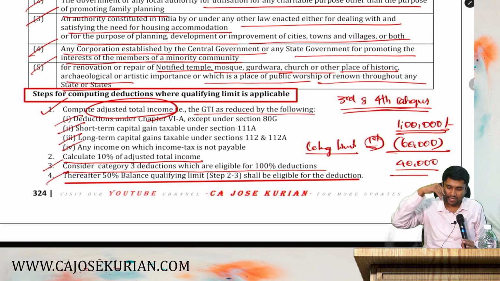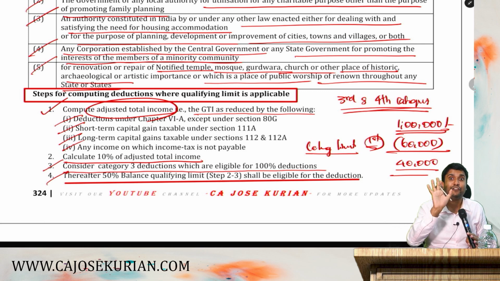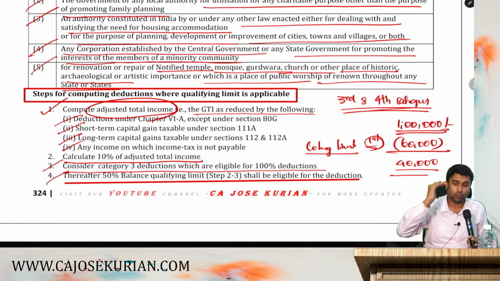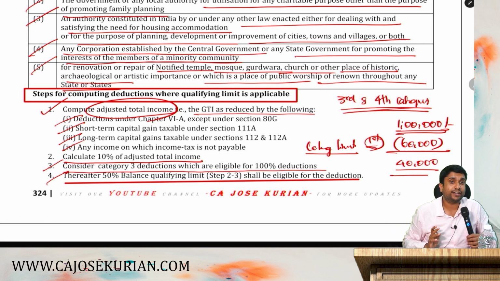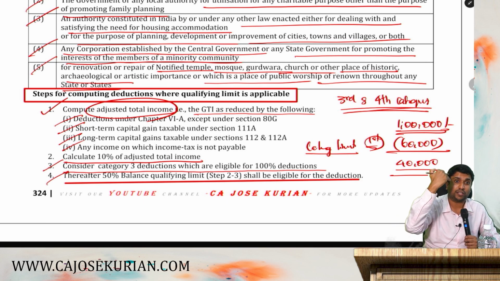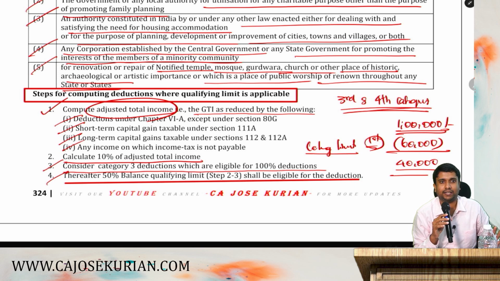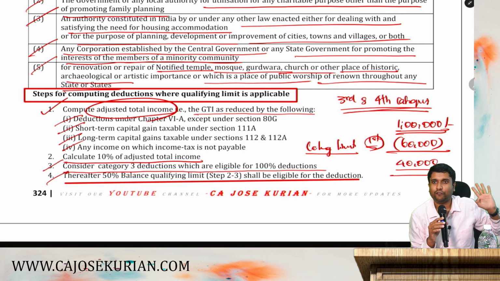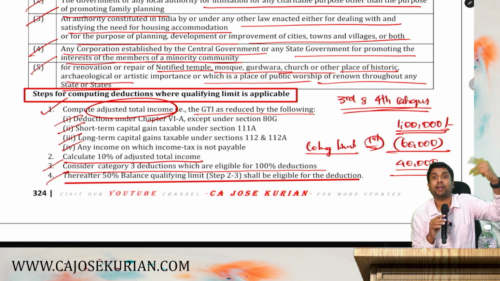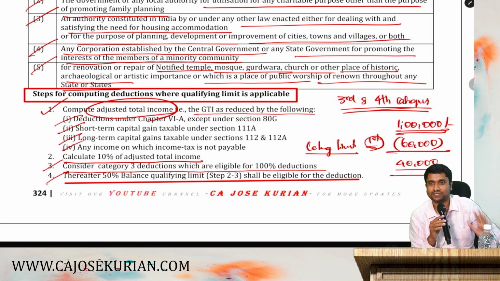Say for example, I've donated 50,000 rupees to category number 4. So that category number 4, what is the speciality? First of all, it is subject to ceiling limit. Then you will only get 50%. Which one to apply first? Whether the ceiling limit or 50%?